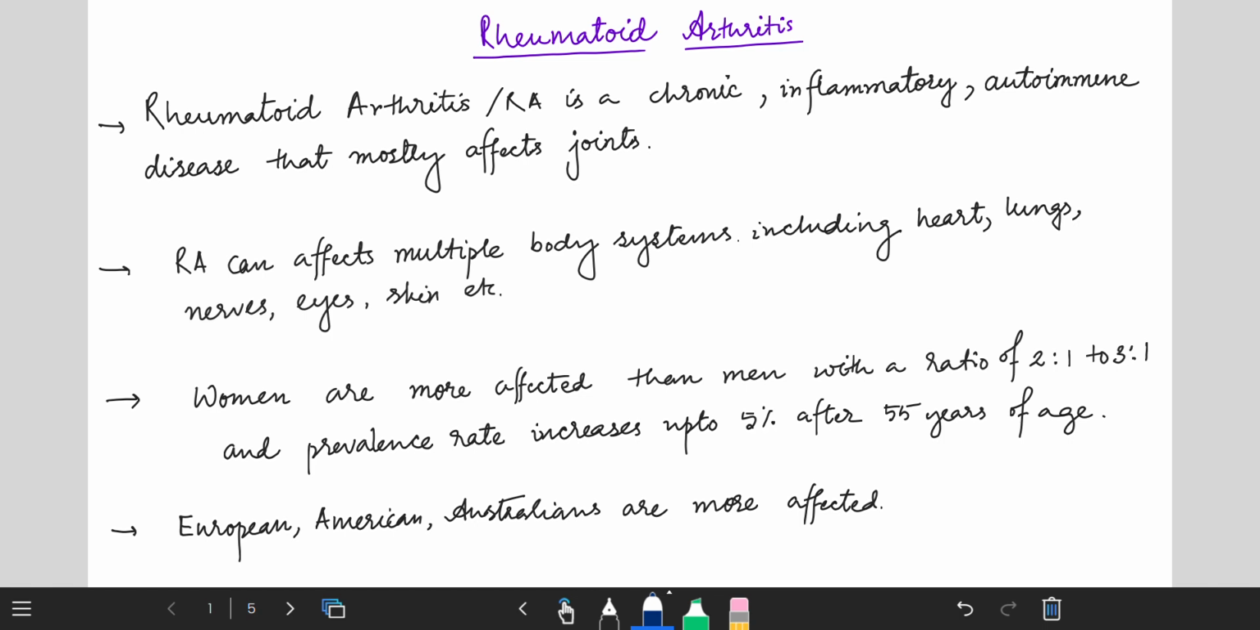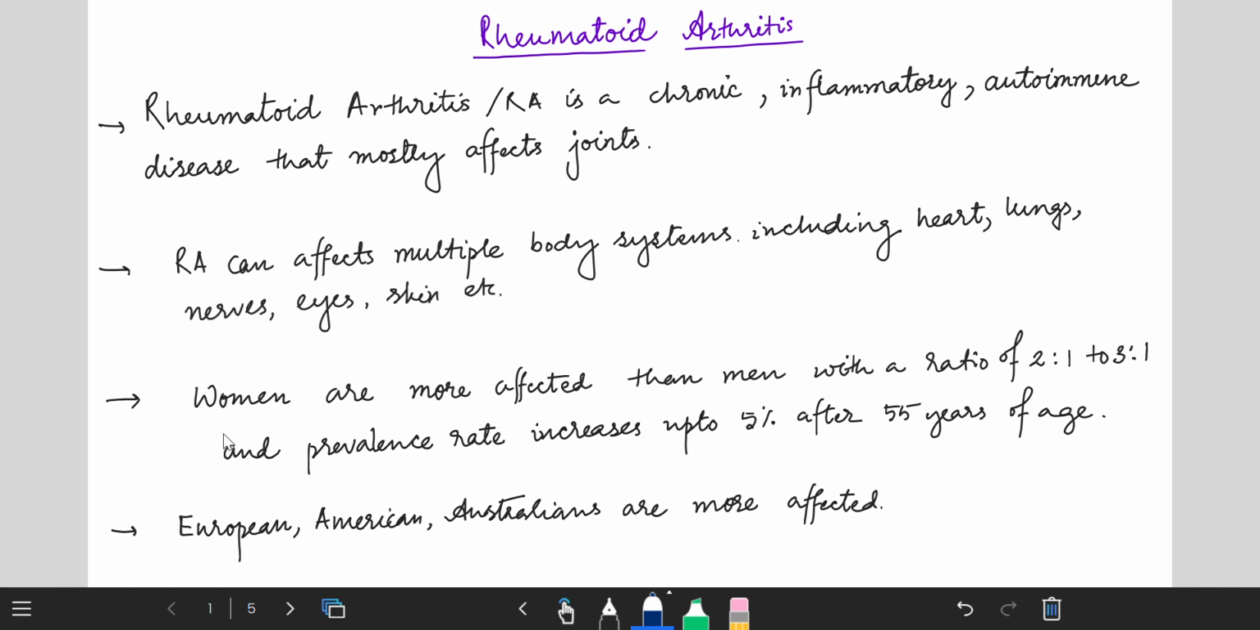In this tutorial, we will understand rheumatoid arthritis. So first, look at the definition. Rheumatoid arthritis, or RA, is a chronic inflammatory autoimmune disease that mostly affects your joints, and it can affect multiple body systems like the heart, lungs, nerves, eyes, skin, etc.